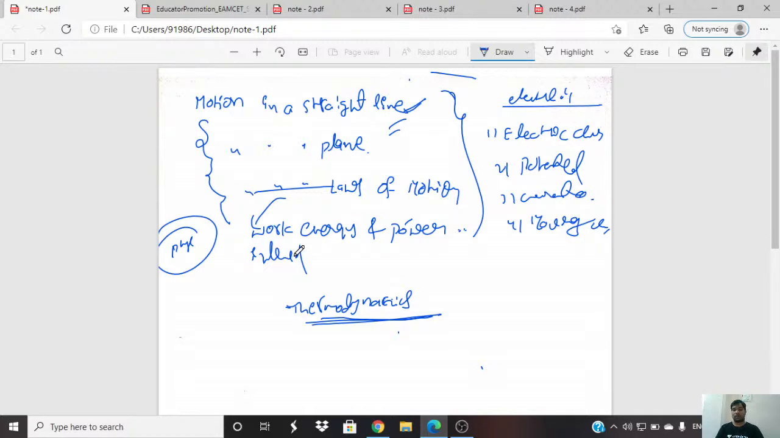If you observe the previous paper, in the next session I will arrange that previous paper also. Maximum they will give important models only every time. And sometimes from laws of motion they will give inclined planes with the pseudo force concept. And work energy power.